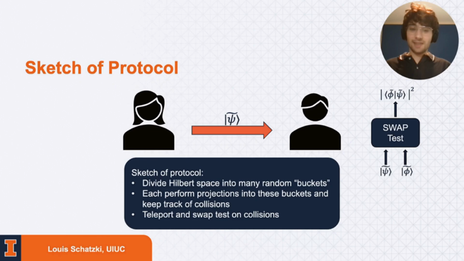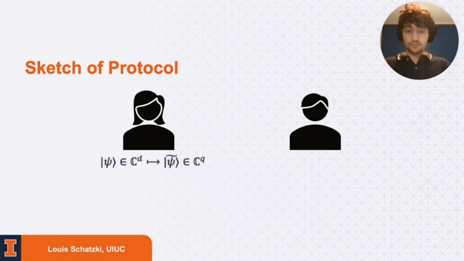And then let's say that a projected state is this psi tilde. Well, then when there are collisions, what Alice is going to do is send over those now projected states to Bob, and Bob will perform swap tests on these projected states. I'll speak on this in slightly more detail. So what Alice is going to do is she's going to start with her states which live on this d-dimensional Hilbert space, and she's going to project them onto a q-dimensional Hilbert space.